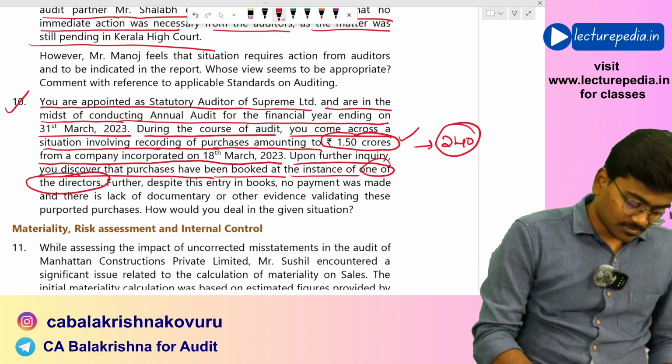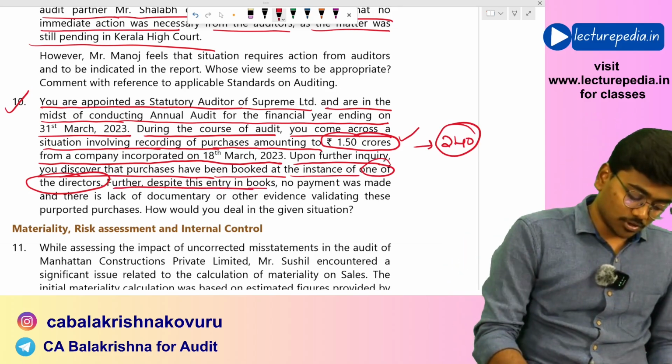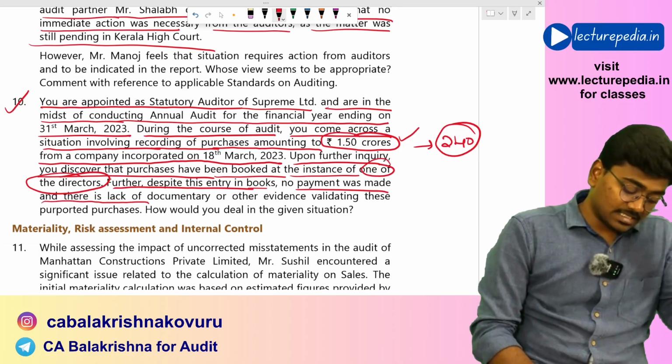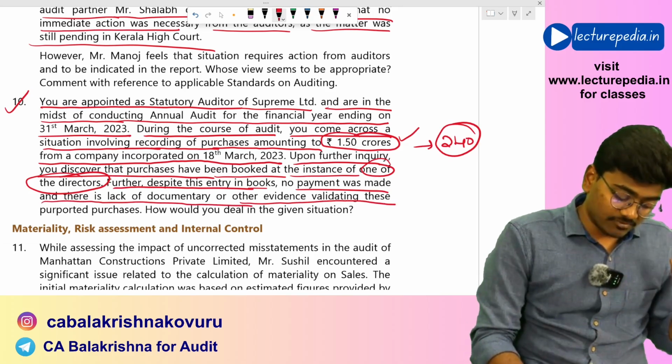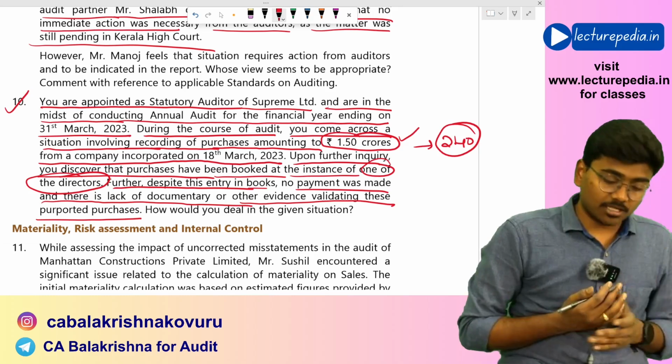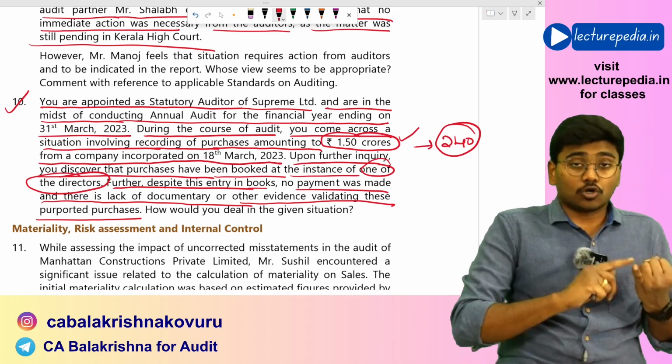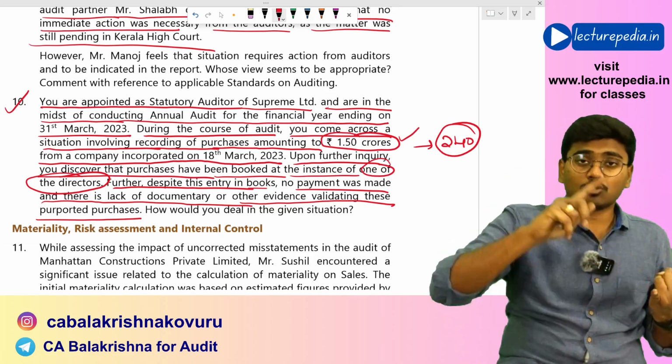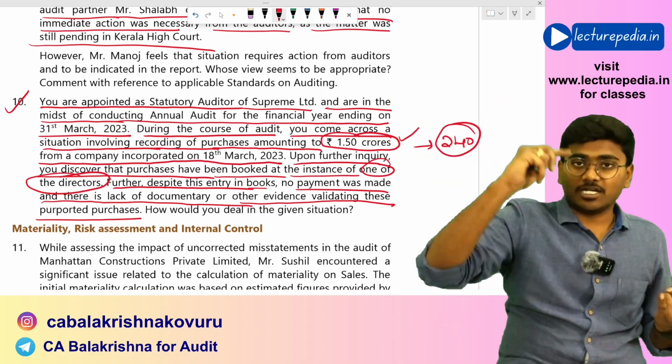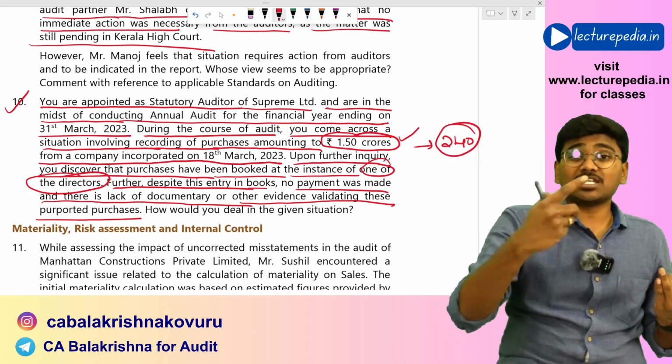Further, despite this entry in the books, no payment was made and there is a lack of documentary or other evidence validating these purported purchases. For this entry, no payment was made to the vendor, and also there were no supporting documents.